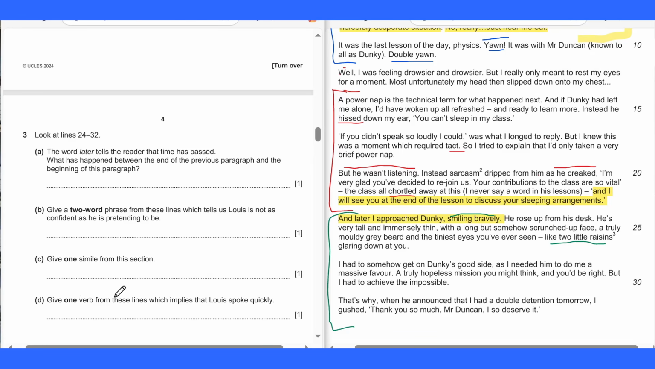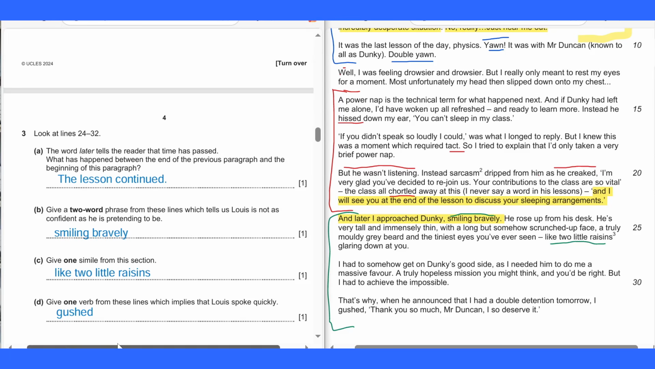3D, give one verb from these lines which implies that Louis spoke quickly. 10 seconds. Okay, let's check out the answer, guys. So it's "gushed." So gushed means to burst out, right? That implies that Louis spoke quickly.